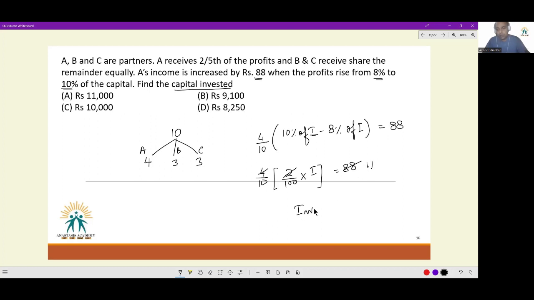Or the total investment is equal to 11,000. 11,000, or option A is the right answer.